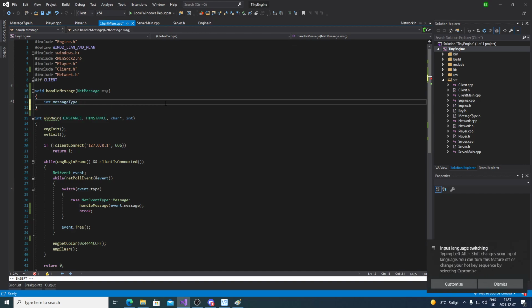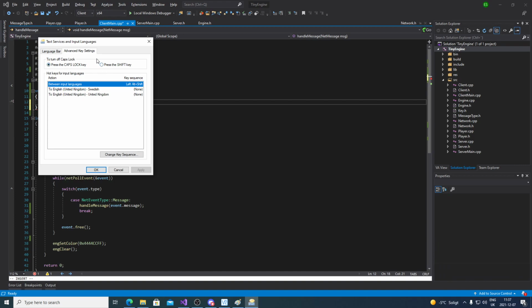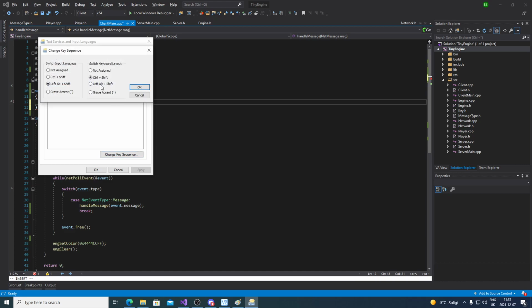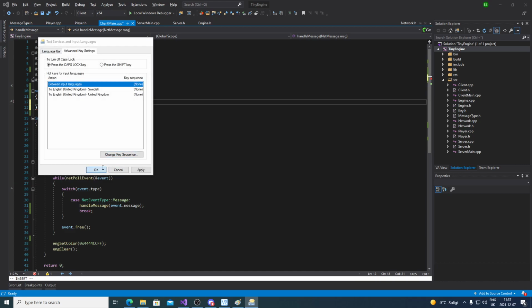I keep switching. Can I customize this? You can turn it off, or you can also just remove all the other keywords you don't want to use. Chain key sequence not assigned.